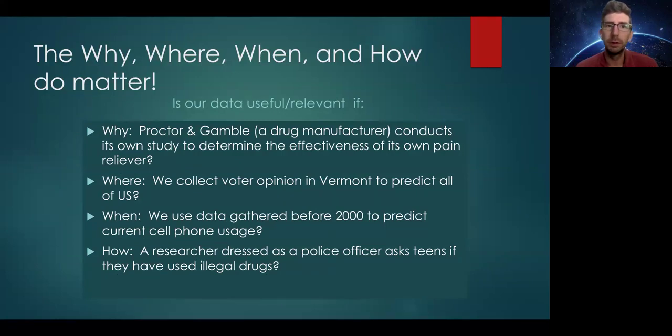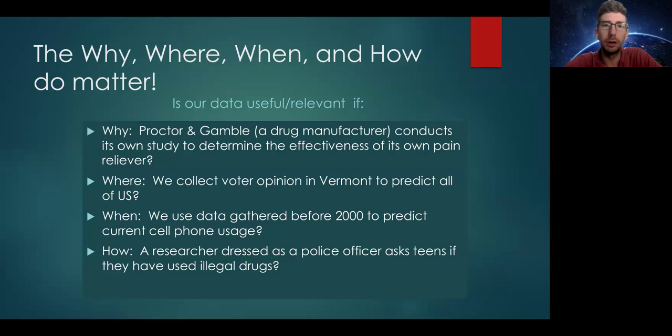For the why, if Procter & Gamble, a drug manufacturer, conducts its own study to determine the effectiveness of its own pain reliever, obviously, as Procter & Gamble is making this pain reliever, they're going to be a little biased towards it. They've got incentive, they want it to do well and to sell. So bias can creep in and affect their study and the data they collect.